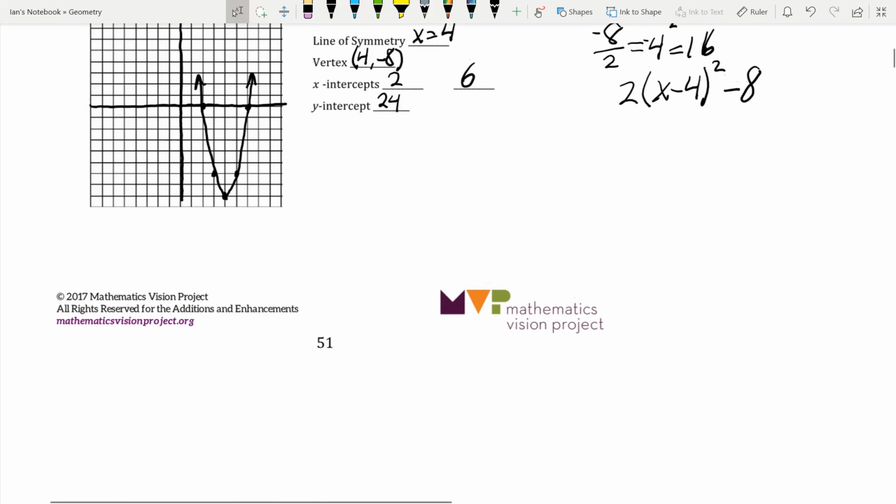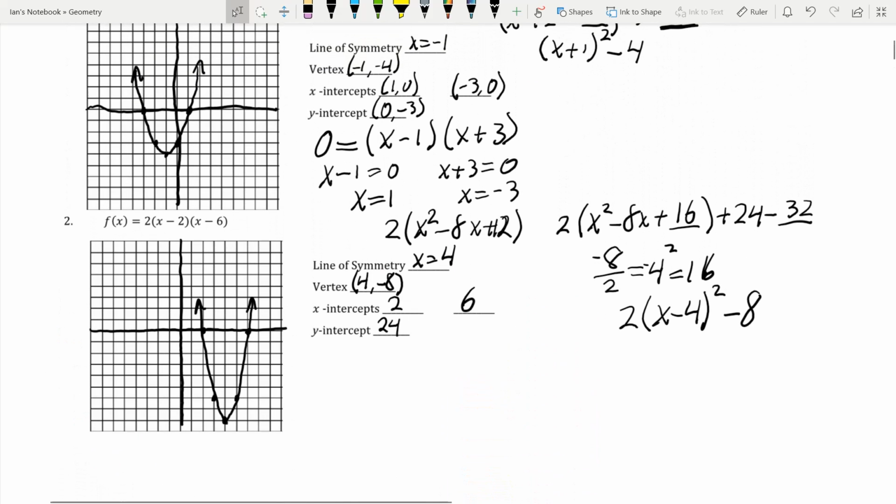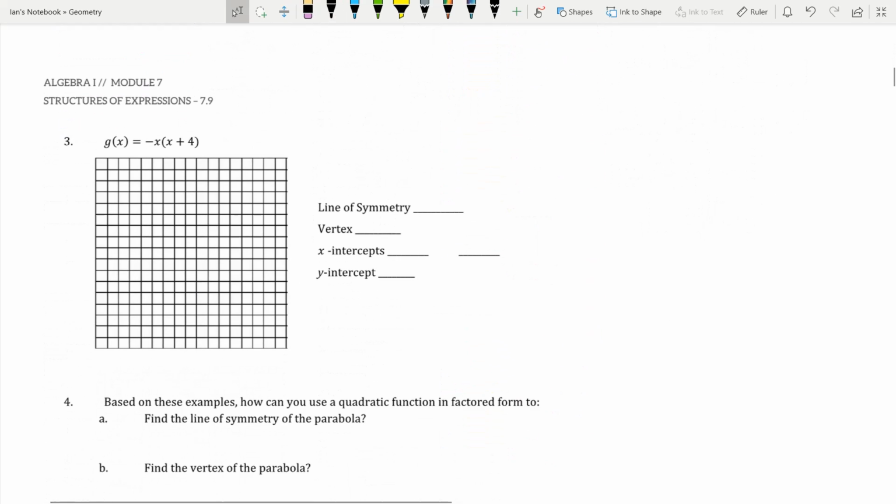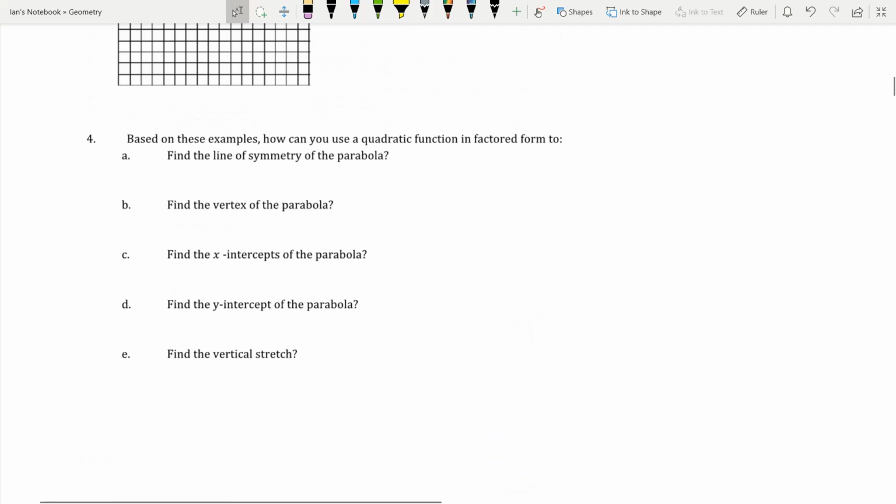If you look back up here at number 2, it's halfway between 2 and 6, and our line of symmetry here is halfway between those x-intercepts. So the line of symmetry must be halfway between.